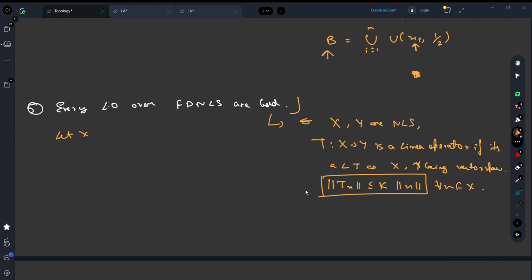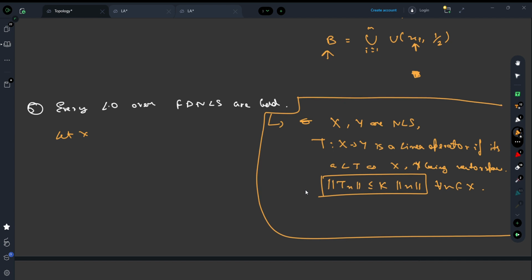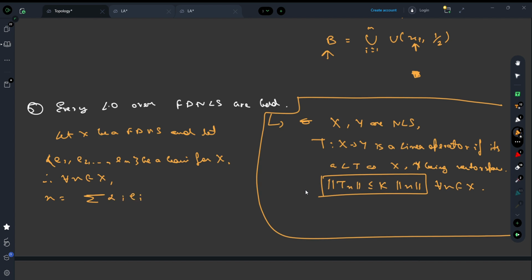Let X be a finite dimensional normed linear space, and let us choose a basis e1, e2, till en for X. Therefore, for all x in X, x is a linear combination of these basis elements, the sum from i equal to 1 to n of alpha i e i, where each alpha i is a scalar.